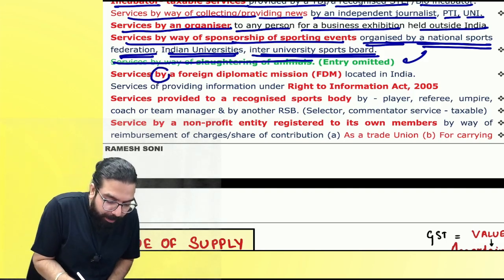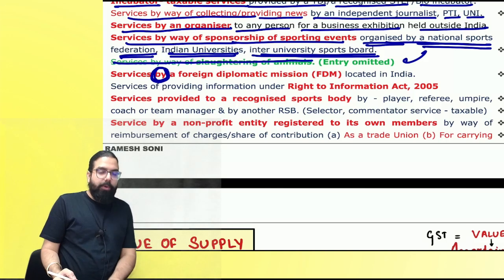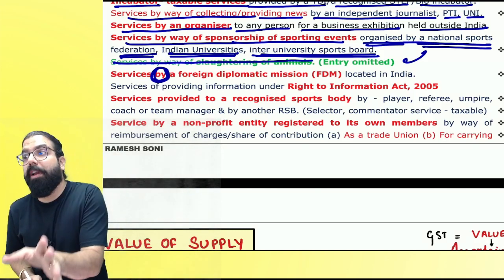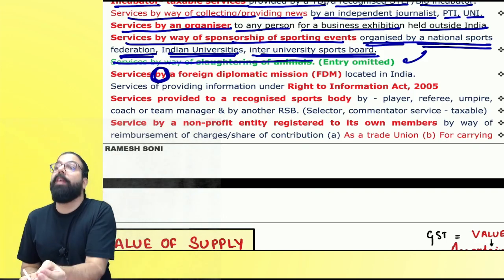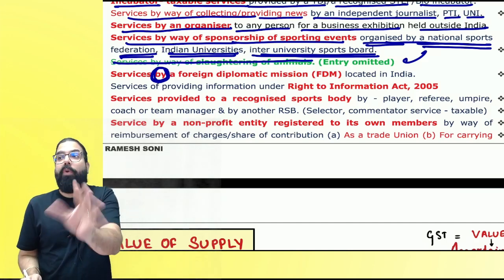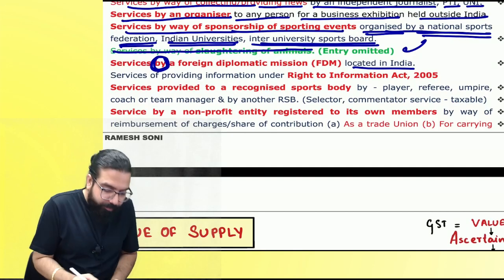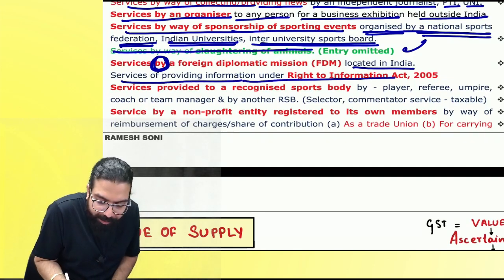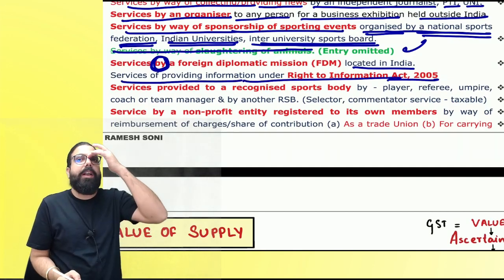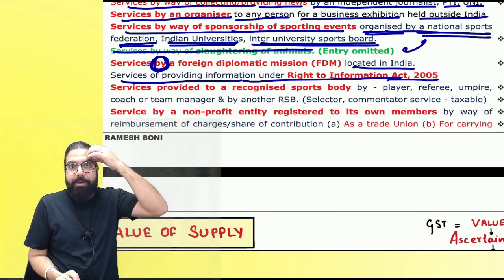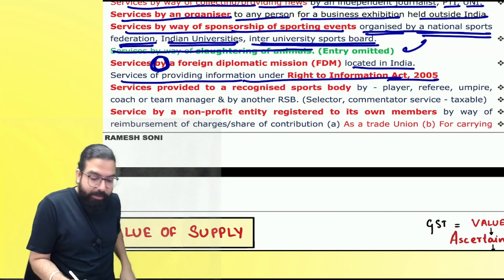Now, sir, people remember this. This is one favorite question which they go ahead and ask. Services to foreign diplomatic mission is taxable. Services by foreign diplomatic mission is only under exemption. Can I go ahead, everyone? Please mark that. Services of providing information under right to information. You go ahead and apply under RTI. Your paper comes. That RTI fees which is there, there is no GST.